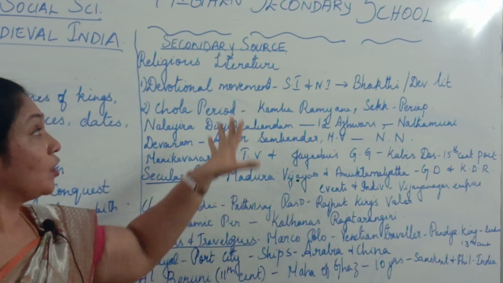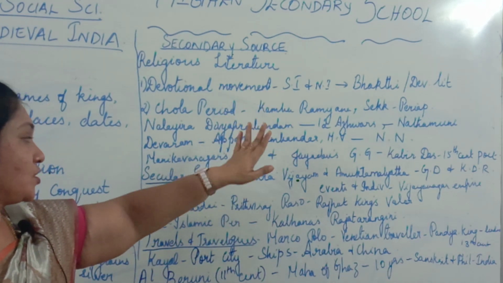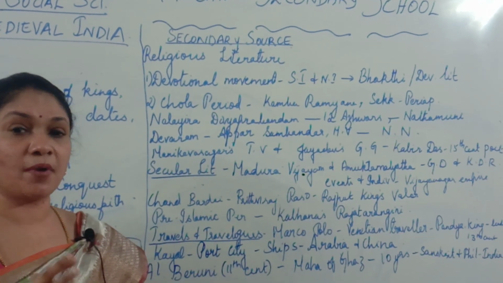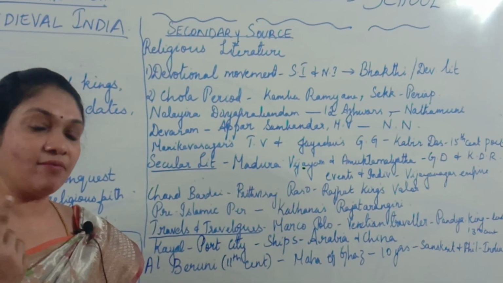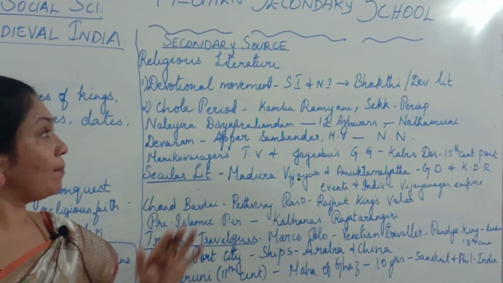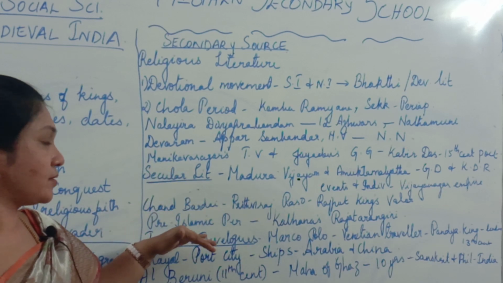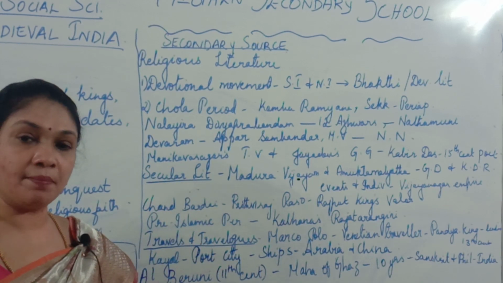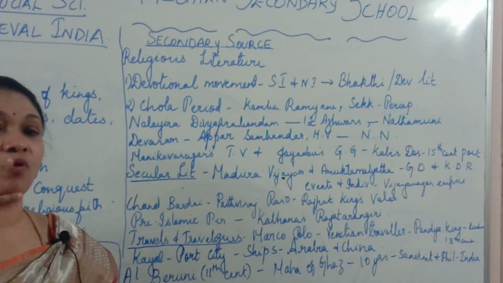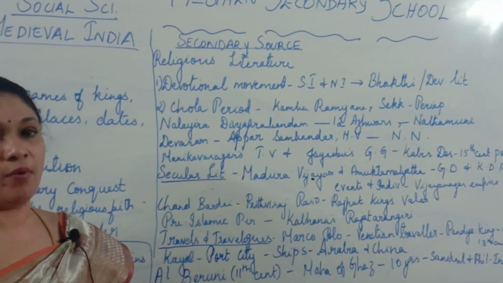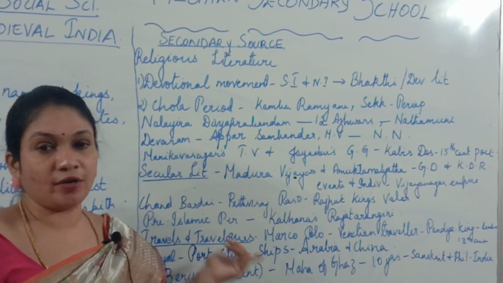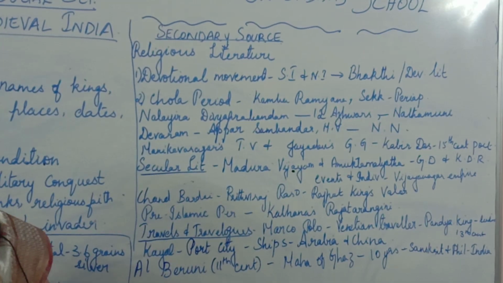So these are the secondary sources, that is religious literature and also secular literature. Then you have biographies and autobiographies, that I will tell you after all this is over. Apart from religious and secular literature, you also have books written by different authors. The books, their names, the authors' names, and the information provided by each book, that I will tell you. Before that we will finish travels and travelogues. These are also secondary sources.